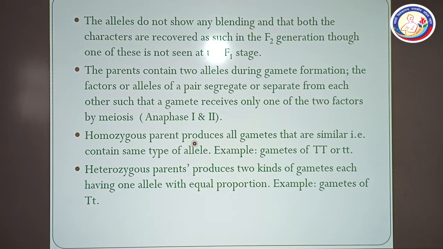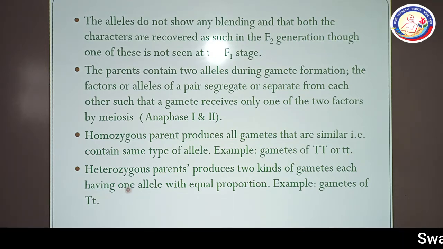Homozygous parent produces all gametes that are similar, containing the same type of alleles. For example, if the homozygous condition is capital T, there will be two gametes and both the gametes will be similar. Similarly, in the small t also.